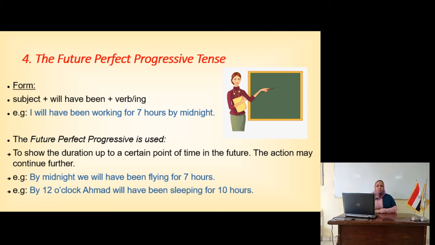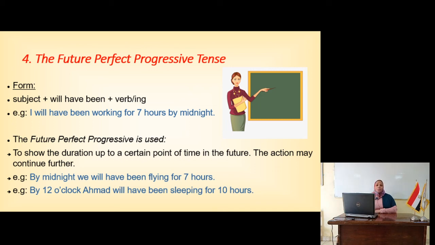Let's see, the future perfect progressive is used to show the duration up to a certain point of time. That means from the time I start the action till the time I stop it. The action may continue further than this point. By midnight, we will have been flying for 7 hours.